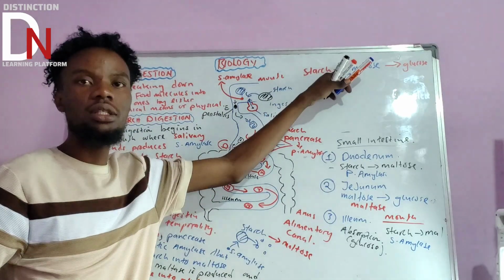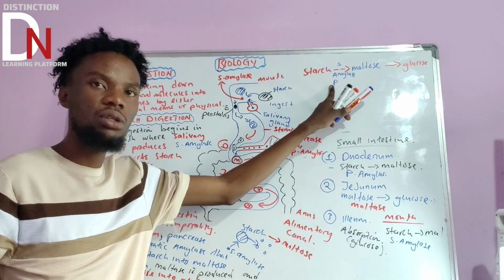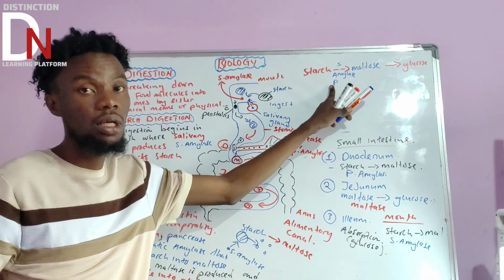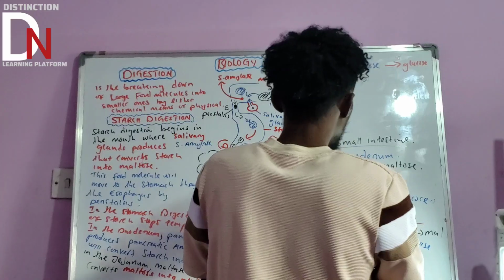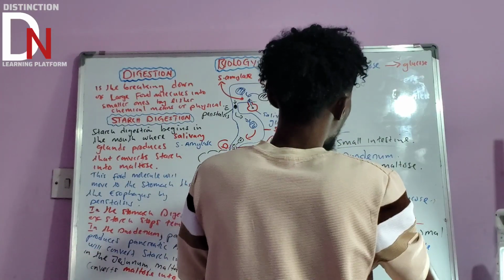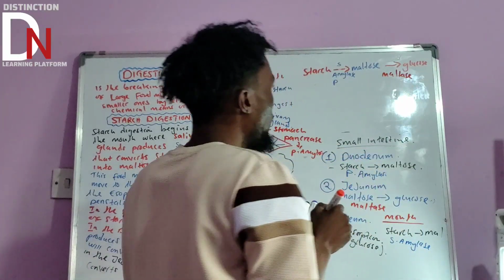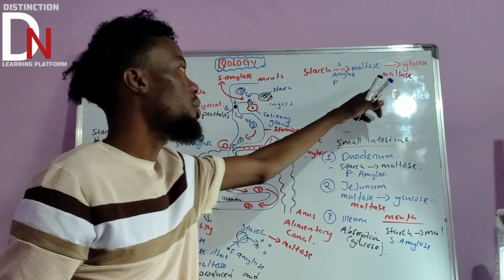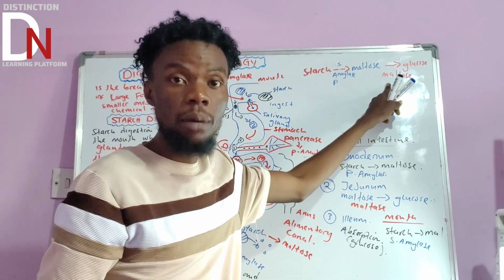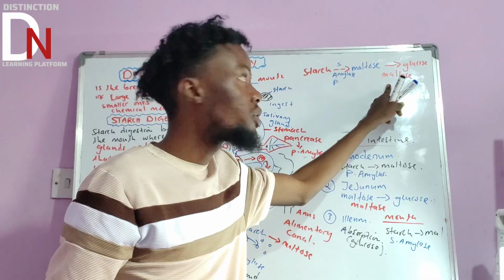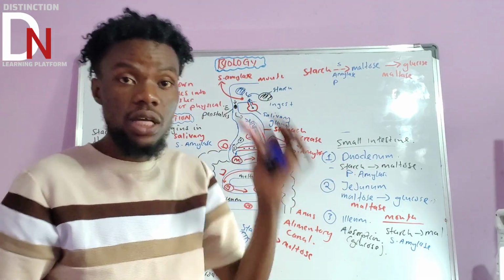Salivary amylase, where can you find it? You can find it in the mouth. Pancreatic amylase, where can you find it? You can find it basically in the duodenum, but it is initially produced by the pancreas. Okay. Then if you go to maltose, what converts maltose into glucose? We all know that is maltase. Remember, maltase is produced in the walls of the jejunum, where digestion now ends. So maltase will convert maltose into glucose.